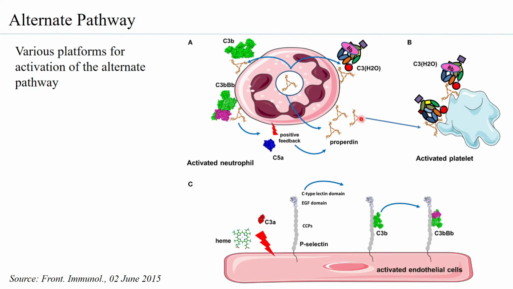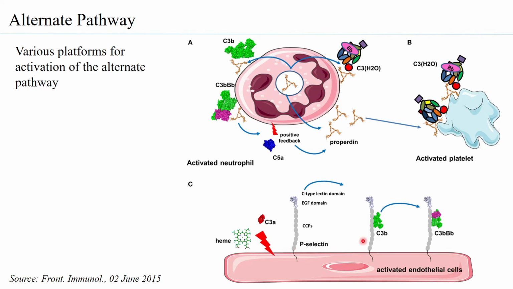Similarly, you can also have the properdin enabling the C3bBb complex to bind to the platelets. One can also observe that on endothelial cells, you may have several adhesion molecules that in turn can bind to C3b, and then that C3b can be bound to by the C3bBb. So you see, wherever you have the C3bBb bound, those cells are considered to be activated, and so they are called activated neutrophil, activated platelet, activated endothelial cells.